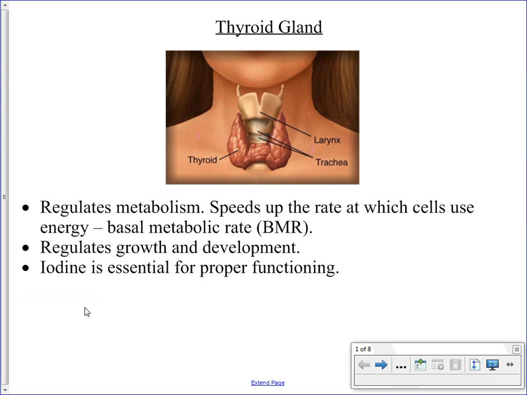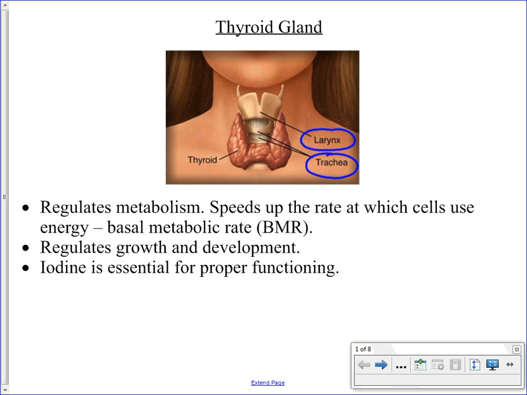Hello, Bio30. This endocrine lesson is going to be on the thyroid gland and glands responsible for the regulation of calcium in your body. For starters, with the thyroid gland, this is a gland that's located in your neck area. It's located just in front of your trachea or your windpipe and just down below the larynx, which is your voice box.